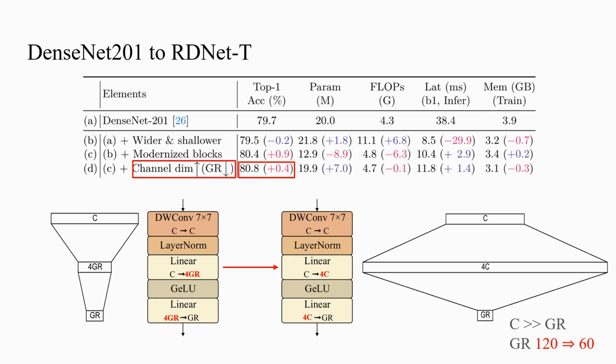Due to the characteristics of dense connections, the number of channels for the input features fed into the first convolution layer is quite large. The following linear layer receives these large-sized channels and outputs feature maps with channels equal to 4 times the growth rate. In this structure, we identified a performance bottleneck and adjusted the block so that the linear layer outputs channels 4 times the number of input feature channels. This adjustment increases the computation, so we changed the growth rate from 120 to 60.